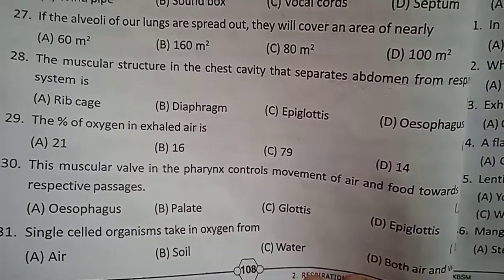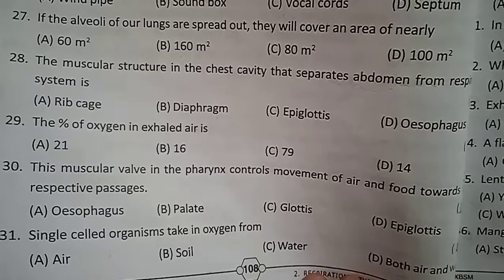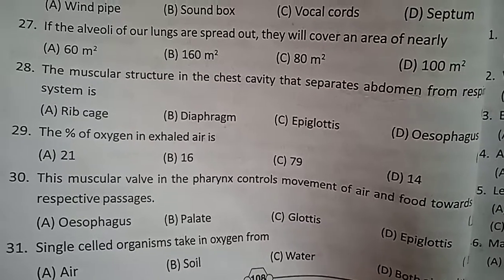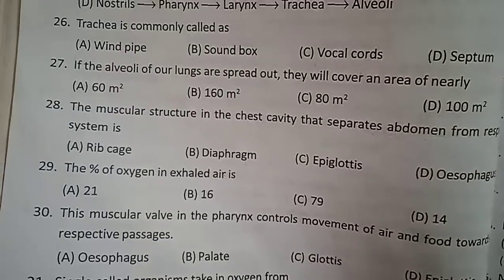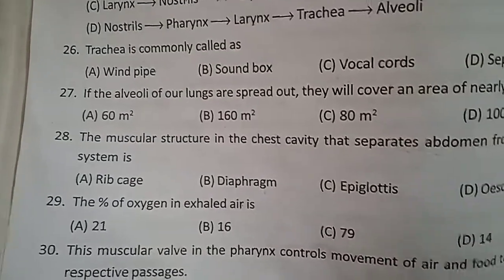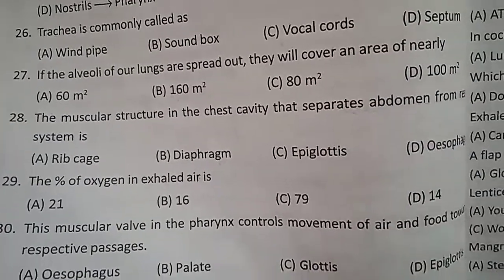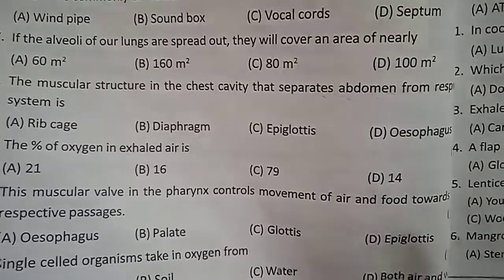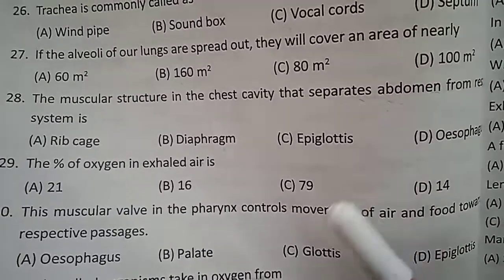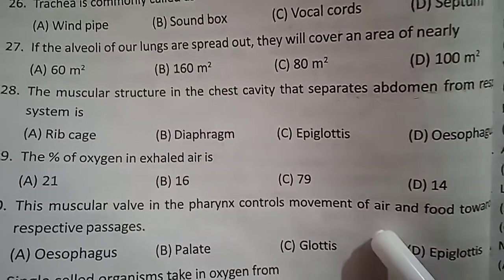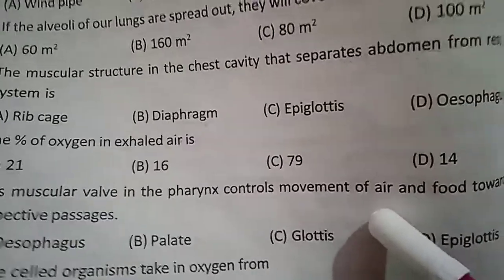This muscular valve in the pharynx controls the movement of air and food towards their respective passages. What is the answer? Epiglottis. So it controls the movement of air and food. I already told you, epiglottis is the flap-like structure.